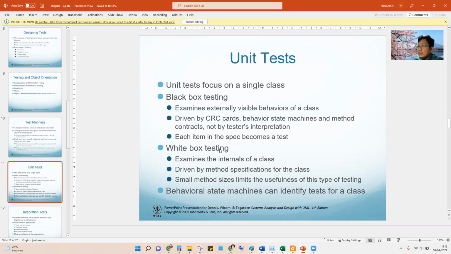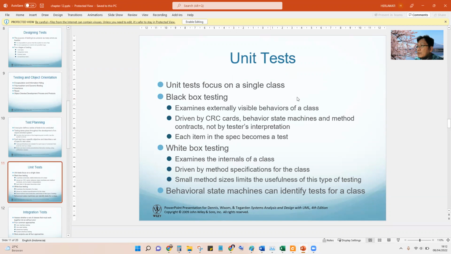White box testing is more difficult than black box testing, but of course if we read the requirement, we can also replace white box testing with black box testing, but we have to consider the branches.